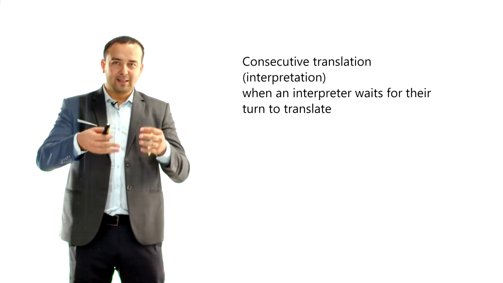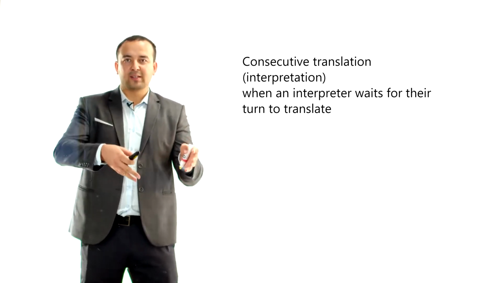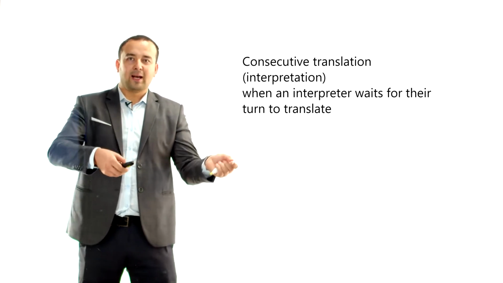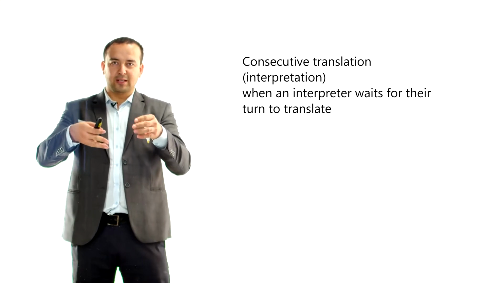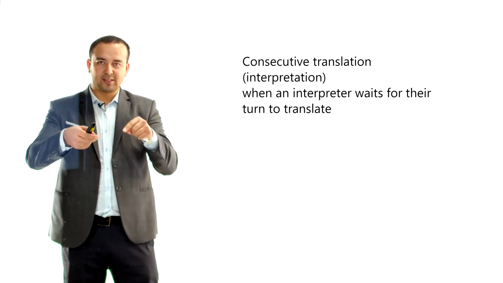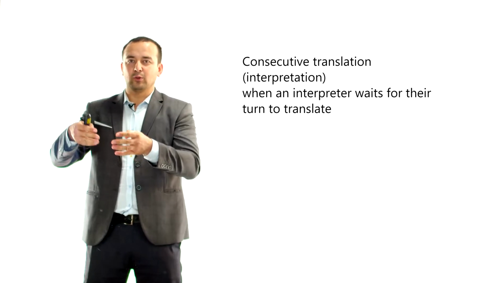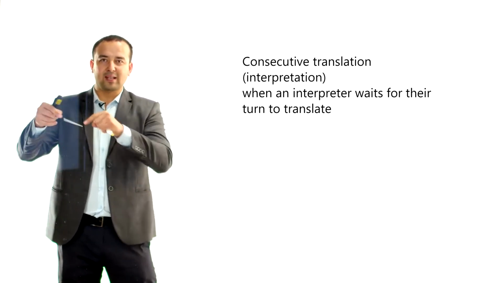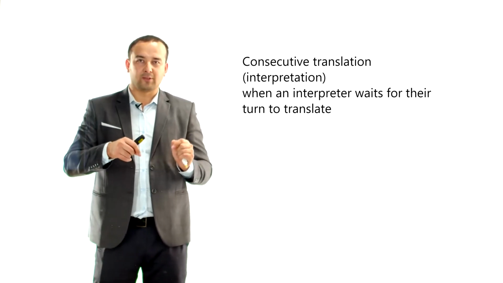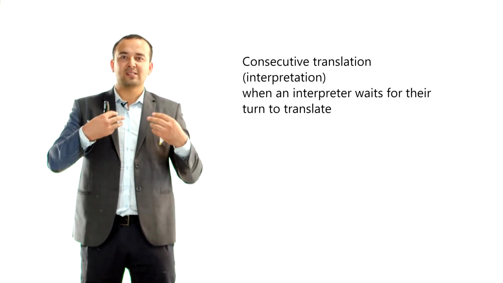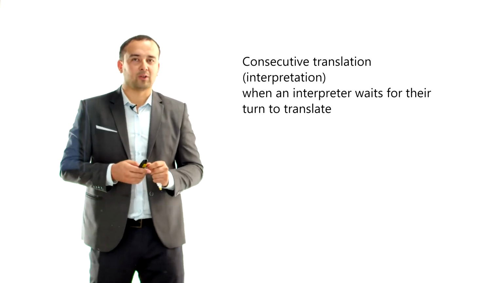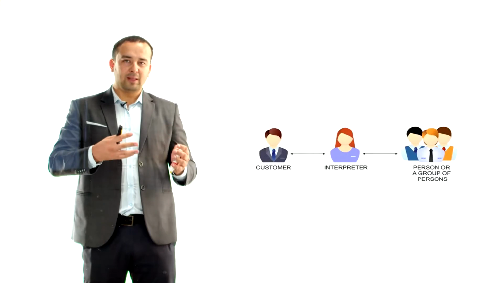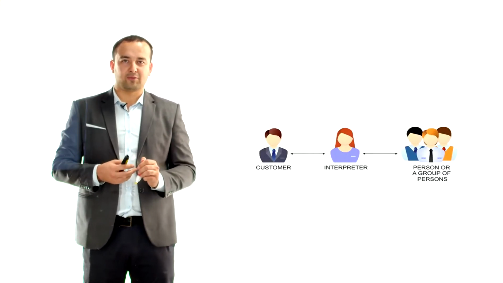So in this situation, the speakers and the translator wait for their turn. Okay, first speaker speaks and then the second person is the translator. So translator listens and then translates it for the third person, the second speaker. So everything is in turn. So that's why it is called consecutive, because they wait for their turn. This is sequence. Okay, because of this we call this consecutive translation. You can see a really simple example of a consecutive translation here.